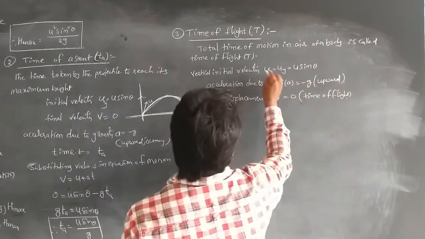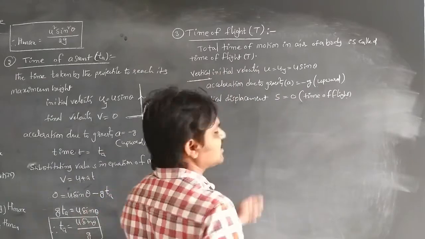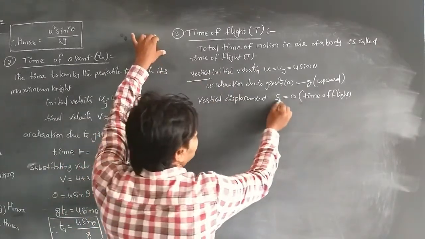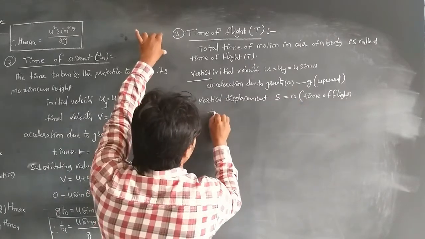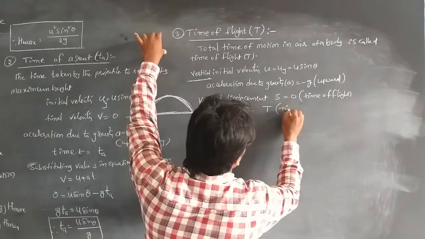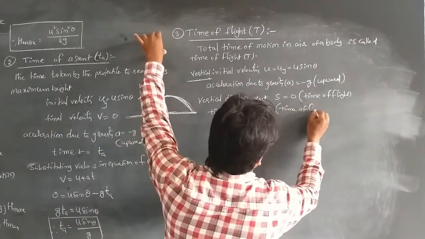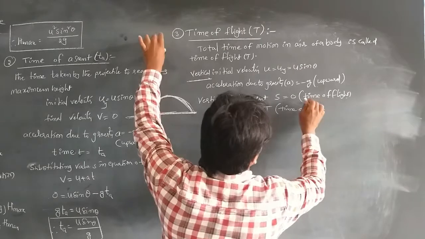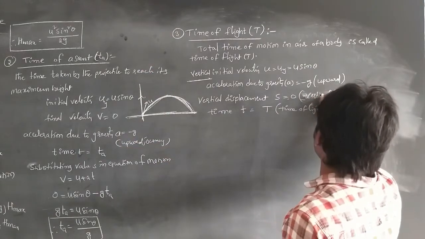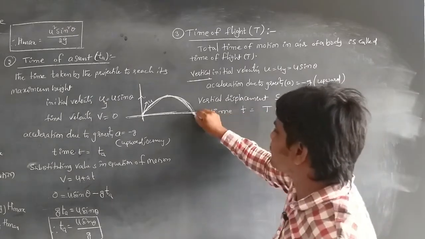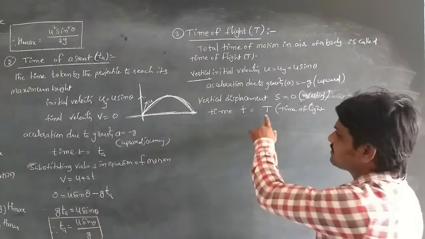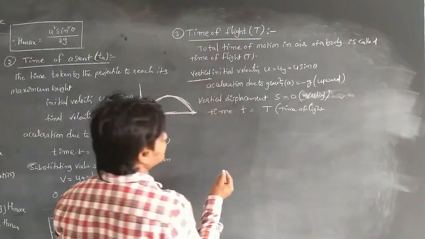These are all the values for the vertical direction, so in the vertical direction we are taking the values. The vertical displacement s is equal to 0 and the time t is equal to the time of flight. Here s is equal to 0 because it is a vertical displacement. The point reached is in the same horizontal plane, so the vertical displacement will be 0. So we are substituting all these values.